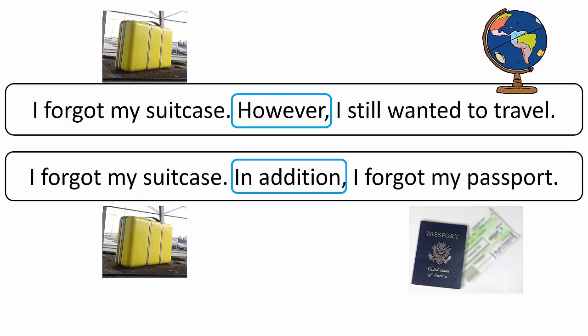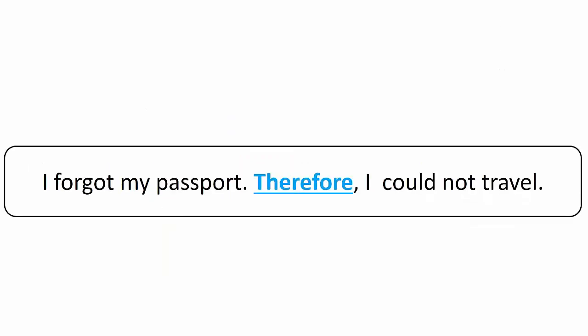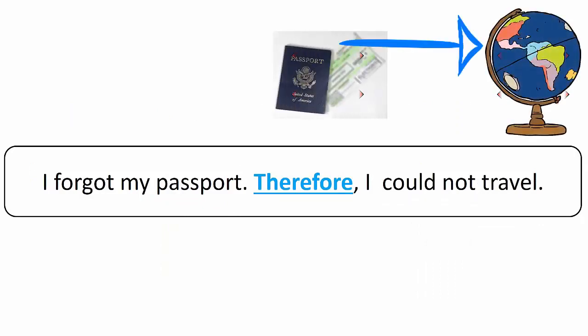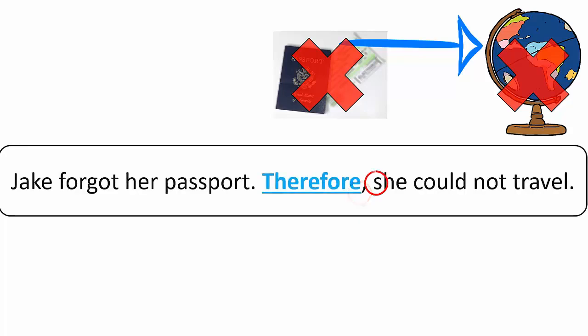Both of these come at the beginning of a sentence after a period, and after these phrases, we use a comma. Here's another example. I forgot my passport; therefore, I could not travel. Many times, a transition starts a new sentence, and we need a comma after the transition. If we change the subject to Jake and she, notice we do not use a capital letter after the comma.